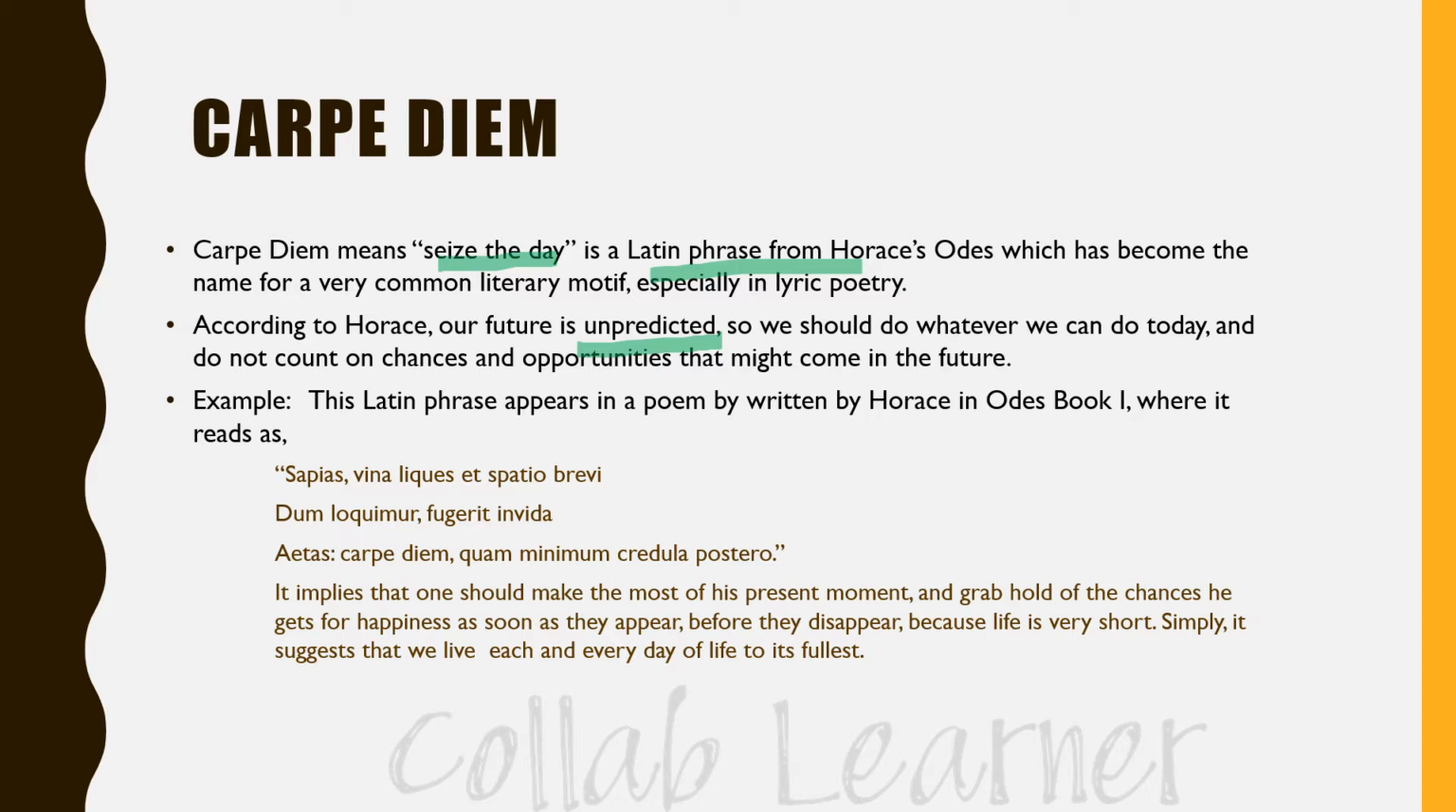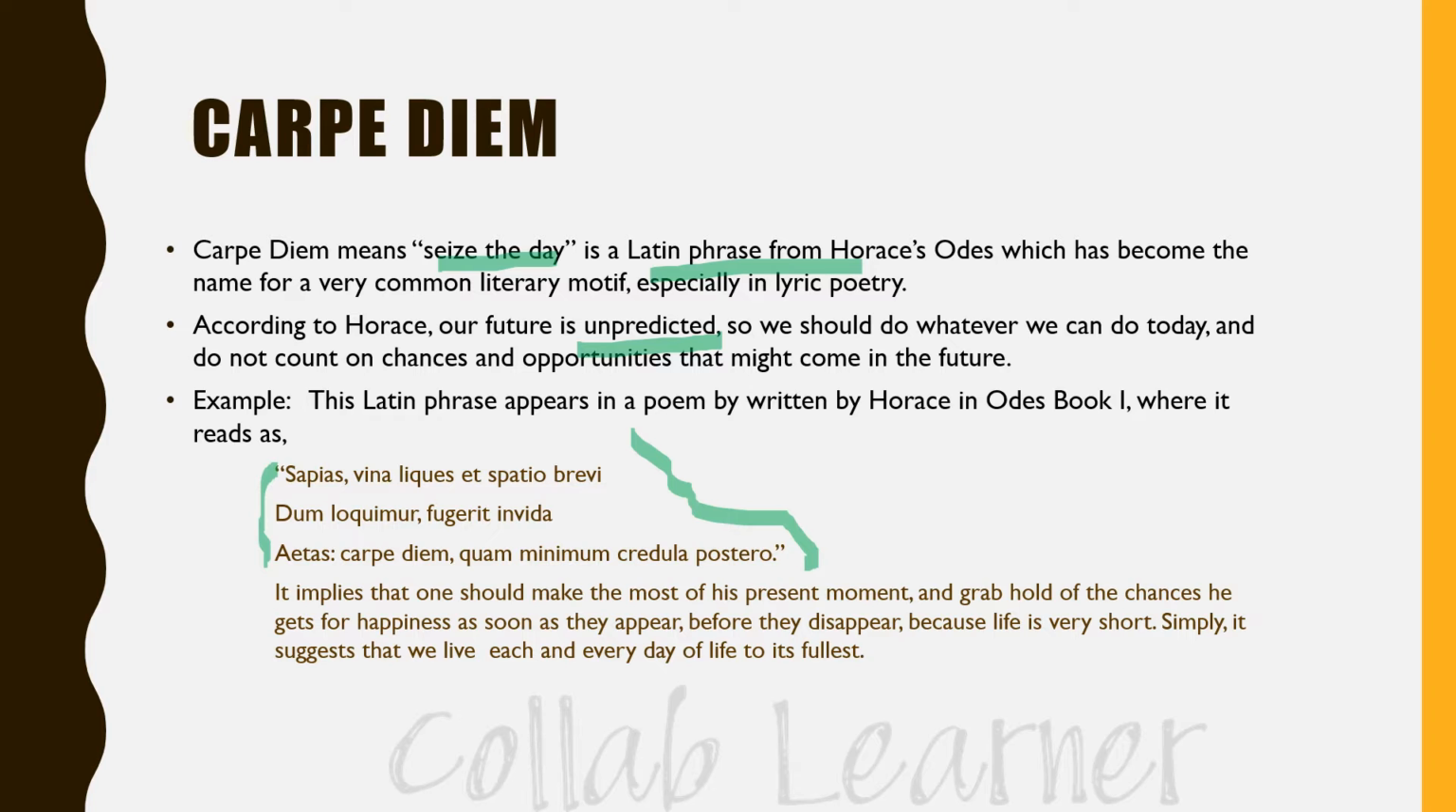So, for example, here are the lines which explain carpe diem, which is a Latin phrase: sapiens vina liques et spatio brevi spem longam reseces dum loquimur fugerit invida aetas carpe diem quam minimum credula postero. So it is a Latin phrase and completely different in pronunciation. I don't know how to pronounce it.